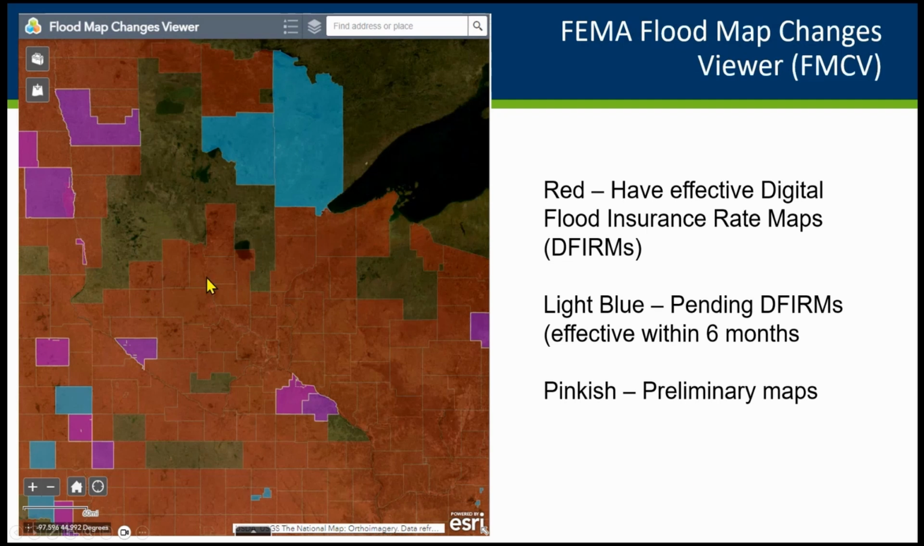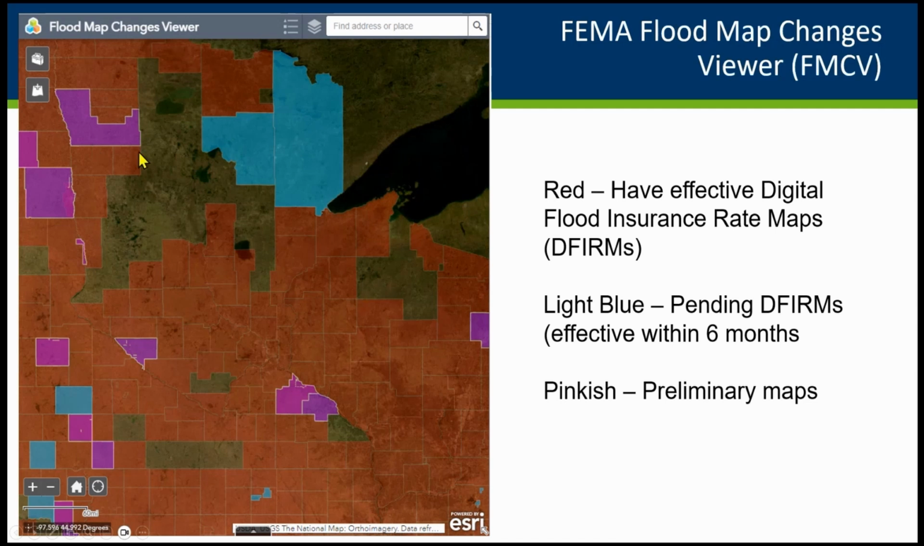If you go to this site, if it's one of these red colors, they've got a current effective digital flood insurance rate map. But what this is really useful for is looking at where we have pending or preliminary maps. So right now, Itasca and St. Louis, they're going to be getting new maps in March. And within 6 months of new maps, well, usually within about 5 months, they don't always get it done right away at the 6-month part. But you can see the pending maps in those counties.